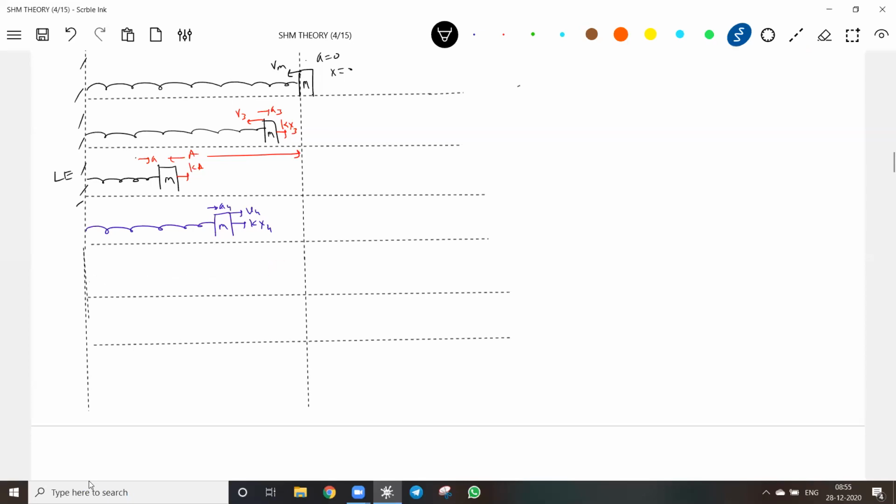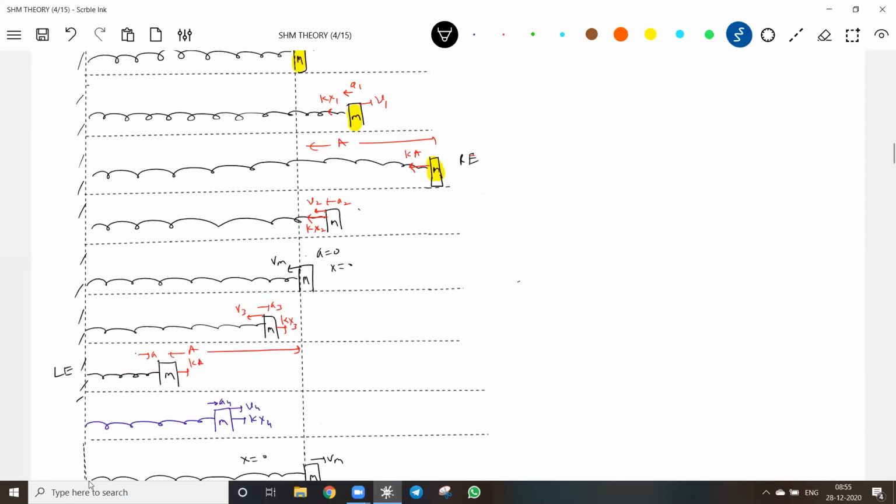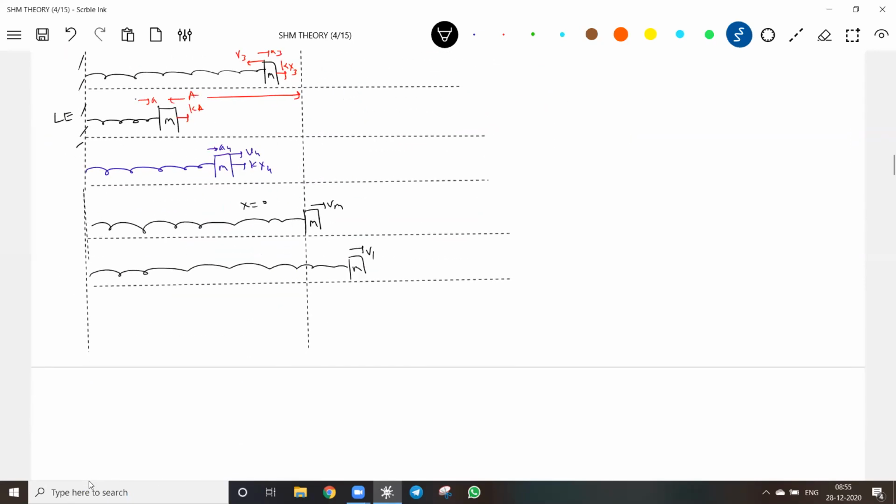Actually, if a good teacher is there, since you know the to-and-from motion of the spring block, that is SHM, he will send you to start numericals. I need not discuss it all. Again the mean position, and the block will continue its motion. Again the same thing. What was the V1 we took? I'll show the complete description. Now what is the state of this block? Instantaneous rest. Shall I write IR? What do you mean by IR? Instantaneous rest.